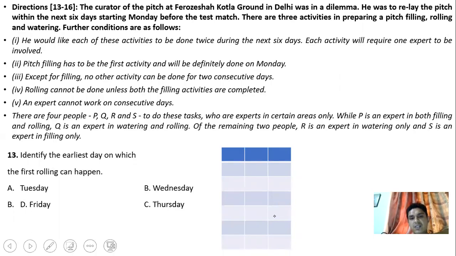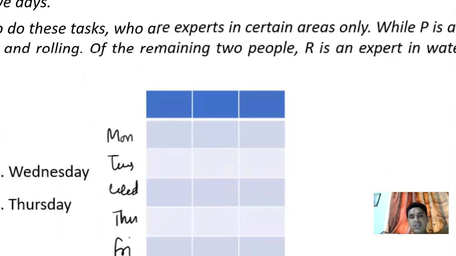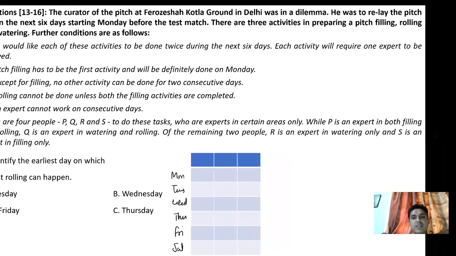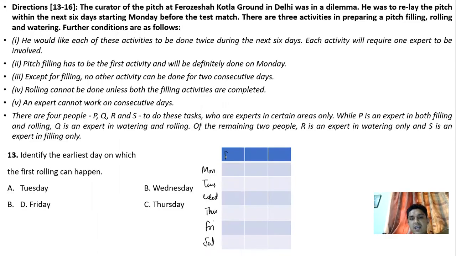Here we can write Monday, Tuesday, Wednesday, Thursday, Friday, and Saturday. The three activities in preparing a pitch are filling, rolling, and watering. So we can write the names of the activities as filling, rolling, and watering, right?